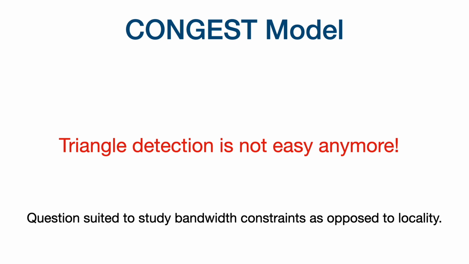More generally, triangle detection and other subgraph detection problems are suited to study bandwidth constraints, or rather message length constraints, as opposed to locality constraints. The difficulty in solving the problem comes from the small length messages, and not because we don't know what is going on beyond our two-hop neighborhood.